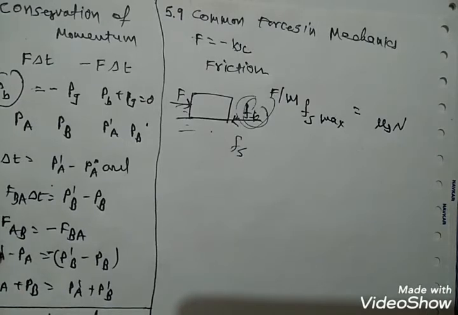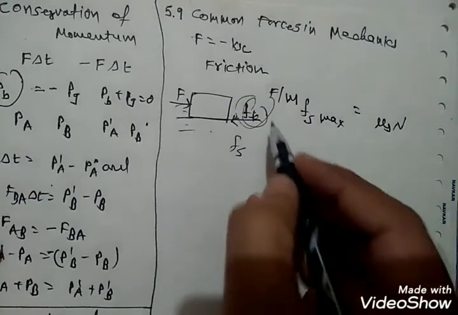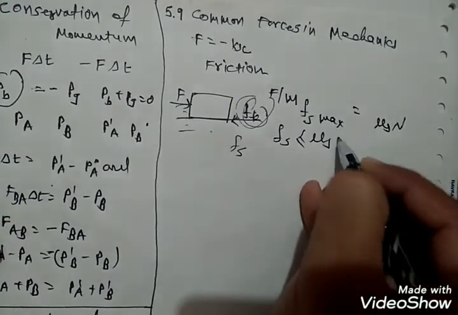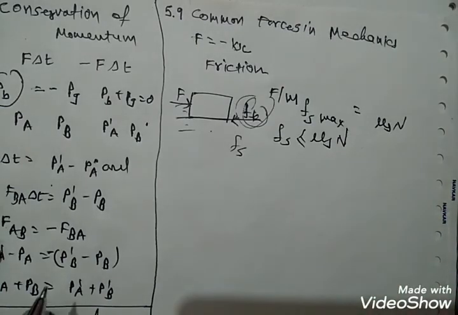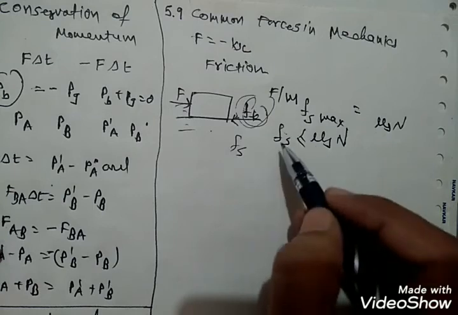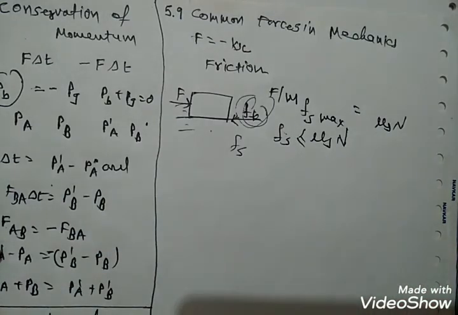This constant mu s is called the coefficient of static friction. The law of static friction may be written as Fs less than or equal to mu s N. If the applied force F exceeds this maximum static friction force, the body begins to slide on the surface.